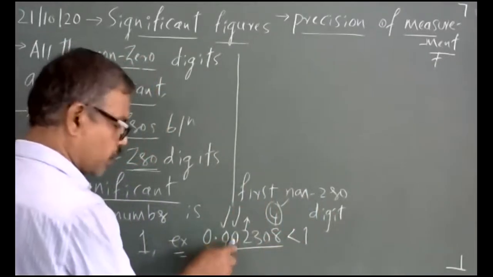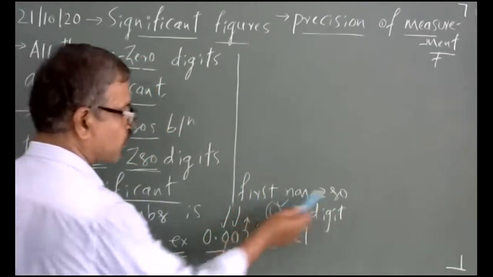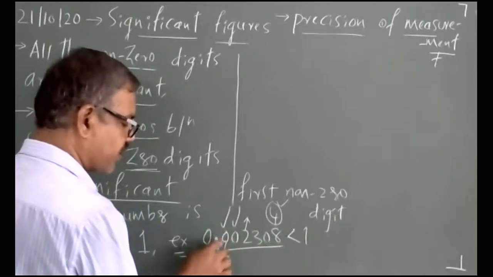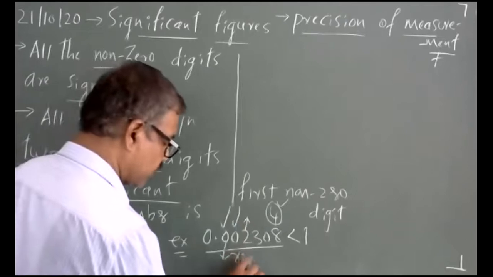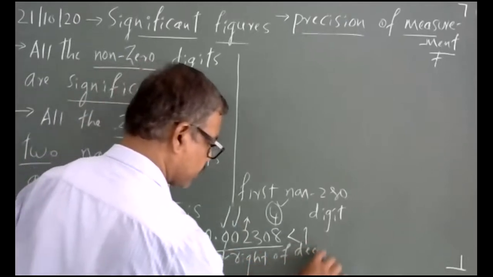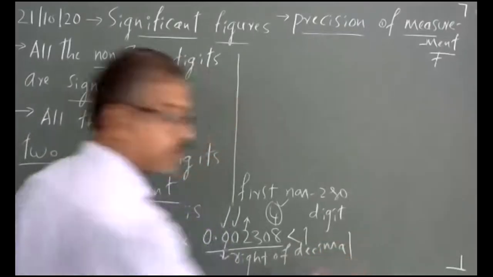So this 0 is to the left of the first non-zero digit, whereas this 0 is to the right of a decimal point. It is called right of decimal point.